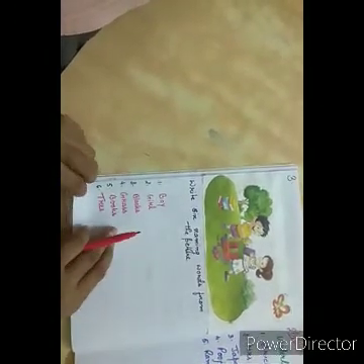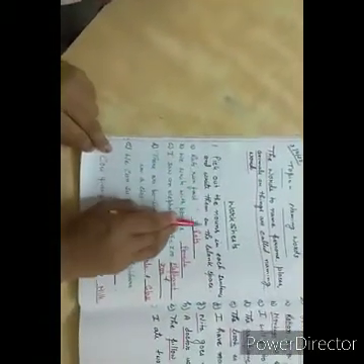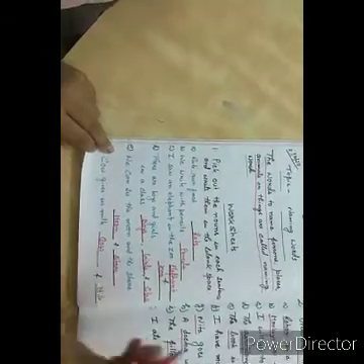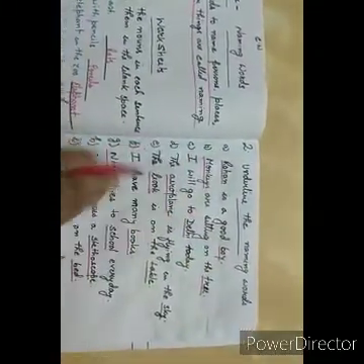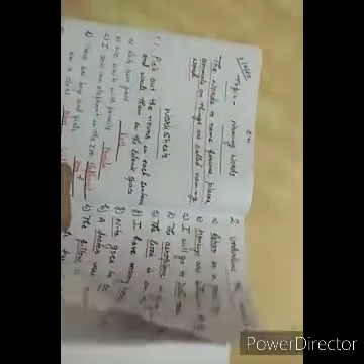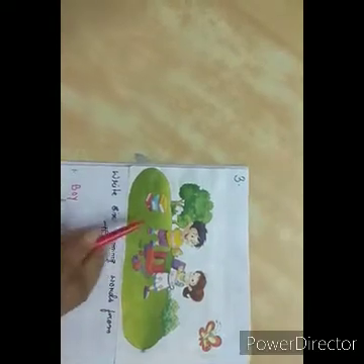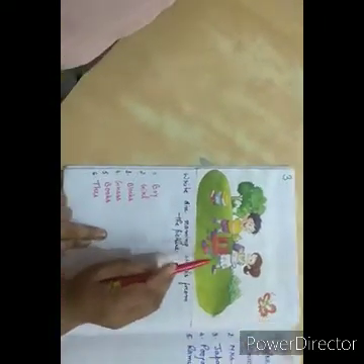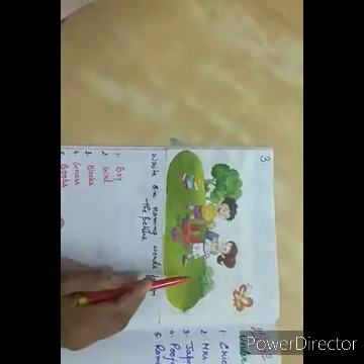Now this one was our third worksheet. First one, pick out the nouns in each sentence and write them in the blank space. Second one, underline the naming words. And the third one, you have to pick out 6 naming words from this picture. Look at the picture carefully and whatever things you can, write it down.